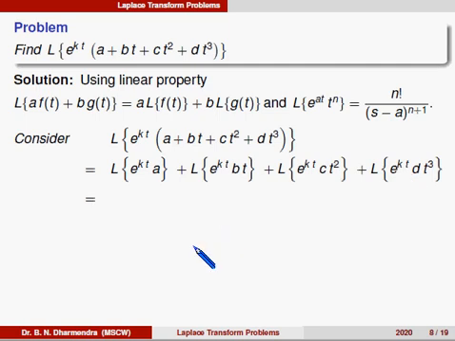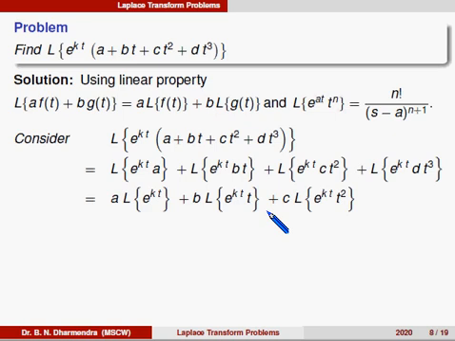Therefore, it can be written as a into Laplace of e power kt plus b into Laplace of e power kt into t, and plus c into Laplace of e power kt into t square plus d into Laplace of e power kt into t cube.